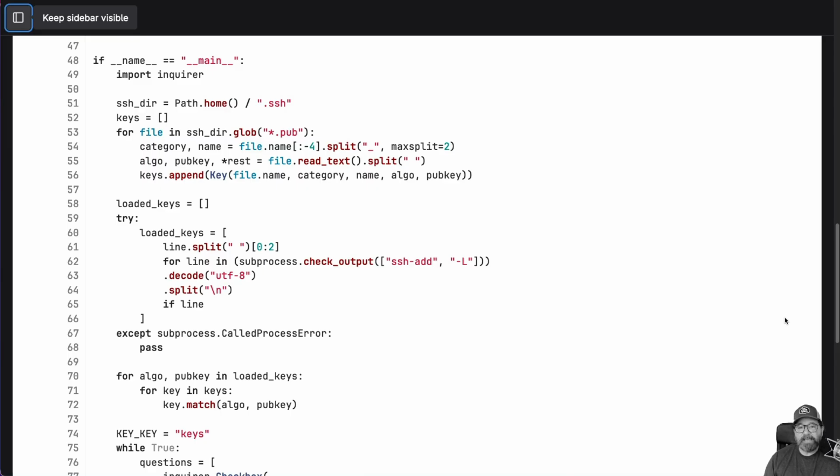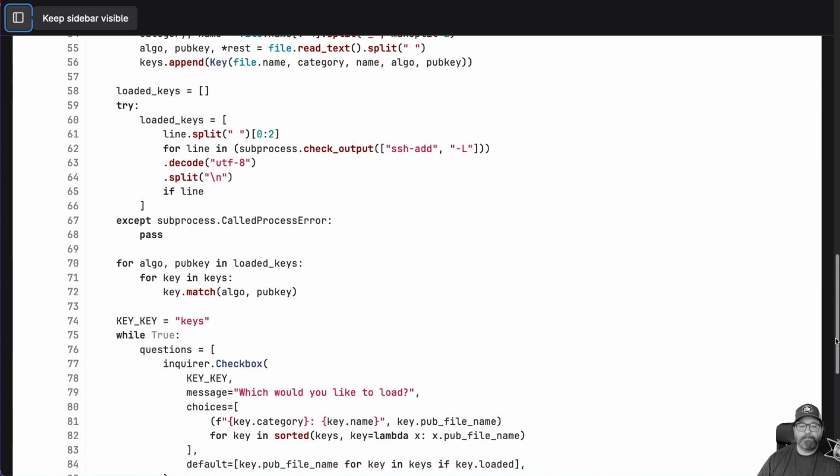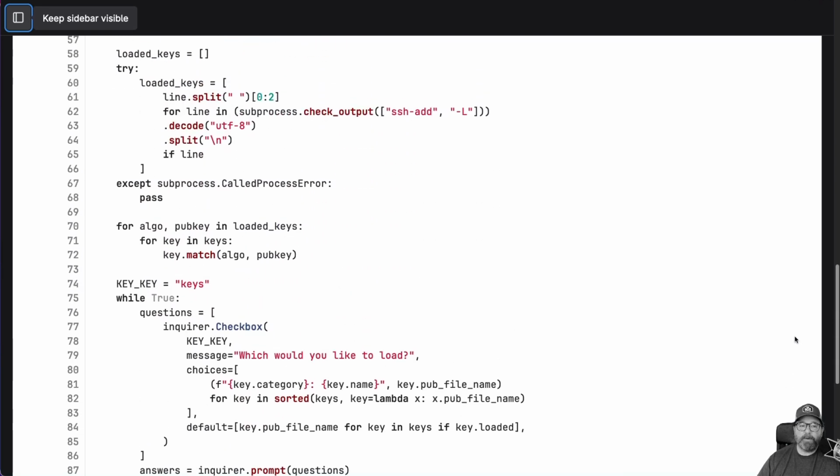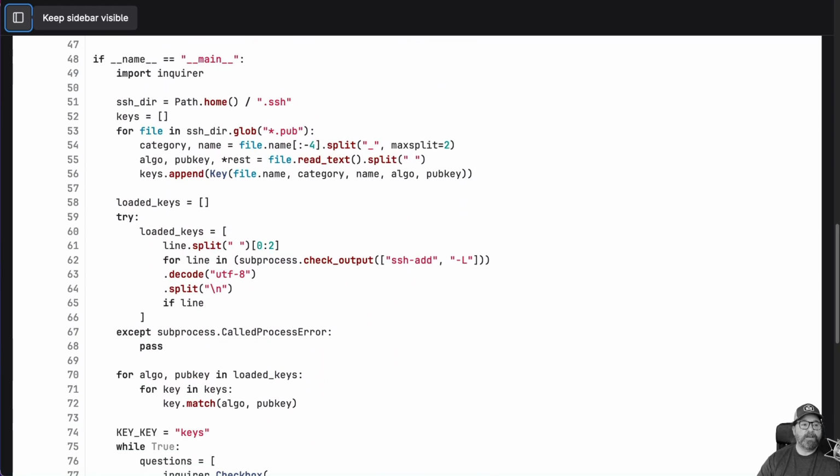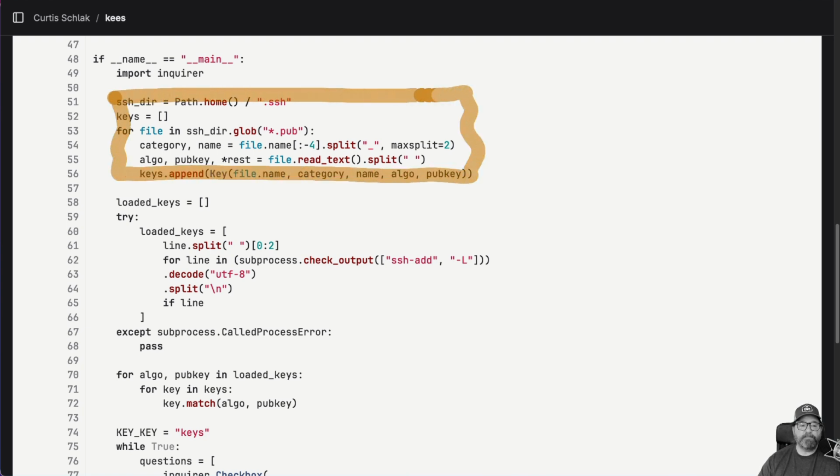Just to give you an example, here is a little utility that I wrote to manage some SSH keys on my computer. It doesn't matter what they are, but this is me wanting a way to more easily handle files on my computer. And you'll notice in here, I didn't put any comments. What the crap is going on here, Curtis? So I've got a block of code, and because I've put spaces in between that block and other things, this block must do something. What does it do? I don't know.